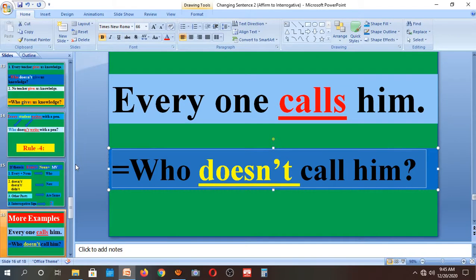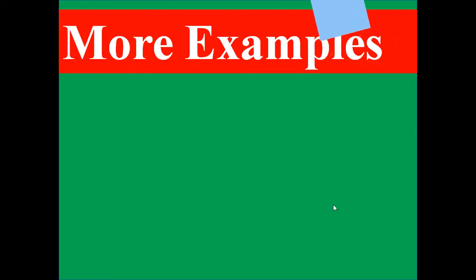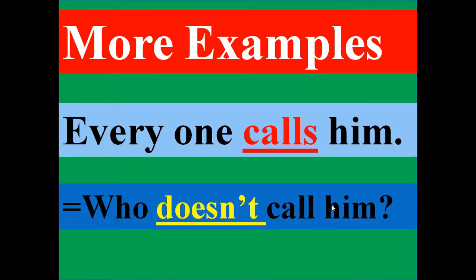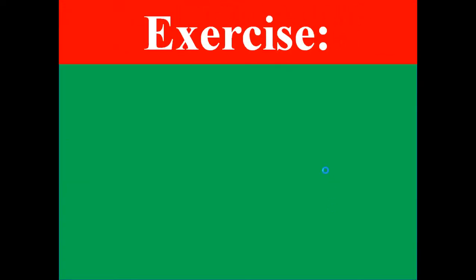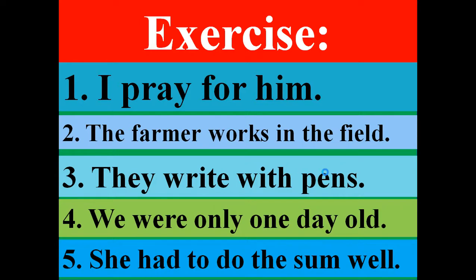Dear students, look. And exercise for your practice. Try these sentences to make interrogative with these two rules.